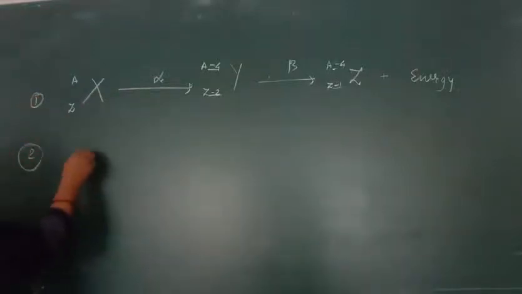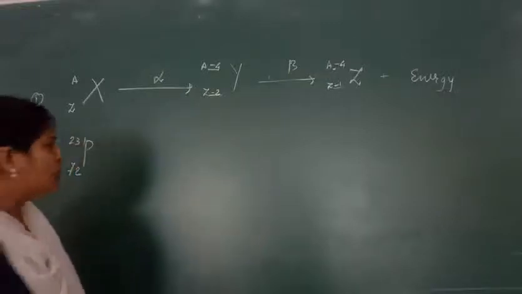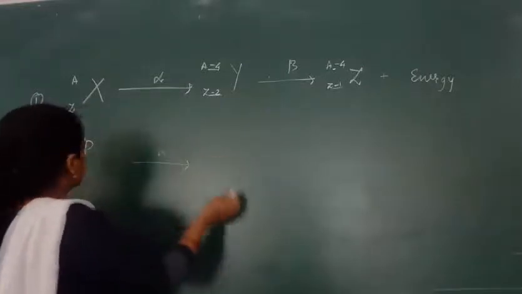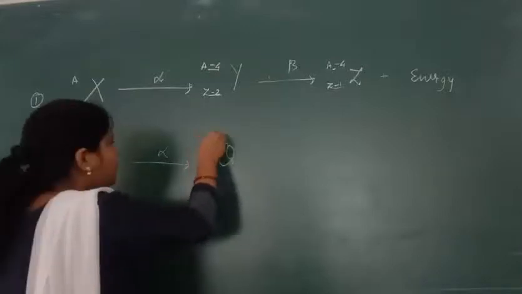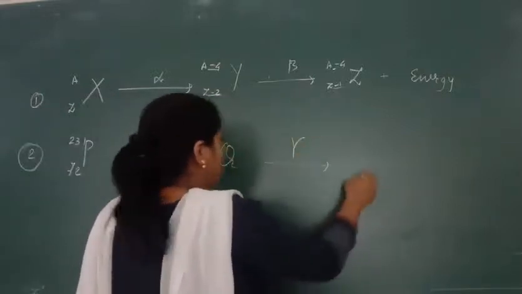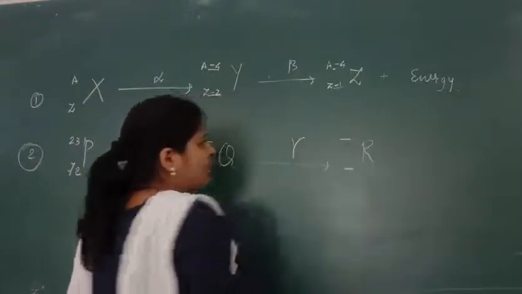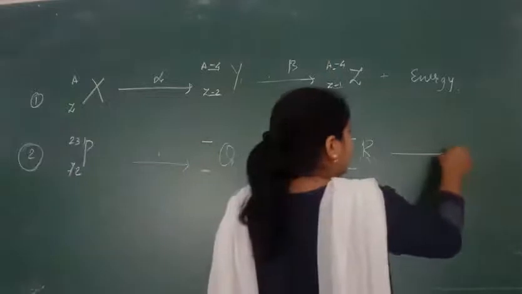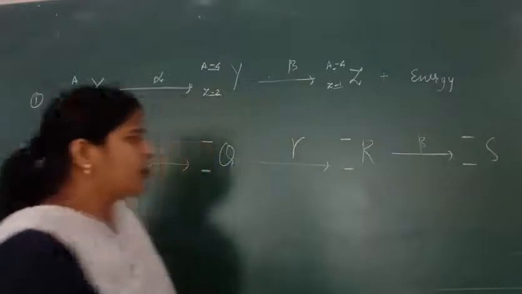Next, one more question I will take. If I take a substance P whose atomic number is 72 and atomic mass is 231, it's an example. When an alpha particle comes out, we get a Q substance. Find out the mass as well as its atomic number. Then a gamma particle comes out. Find out the atomic mass and atomic number. Then a beta particle comes out. Find out the mass as well as its atomic number.